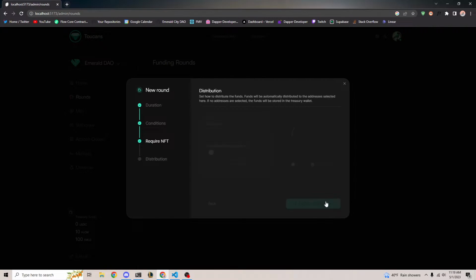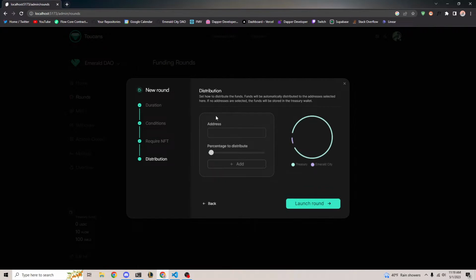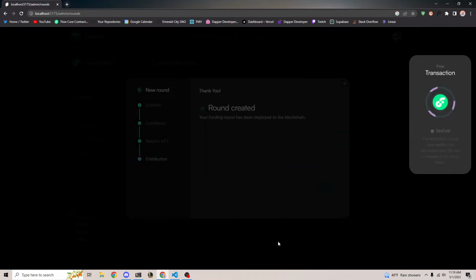If we click next here, now this is distribution. We can automatically set a certain distribution for our fundraise. So let's say we want 10% to go to me, 30% to go to the treasury, and 70% to go to some other community members. You can set that up here so that when someone funds, the funds automatically go to a certain number of distributed addresses. For now, I'm just going to leave this blank. So 95% goes to the treasury and 5% goes to Emerald City because we take 5% of all funds. So we can launch the round and hopefully this goes through.